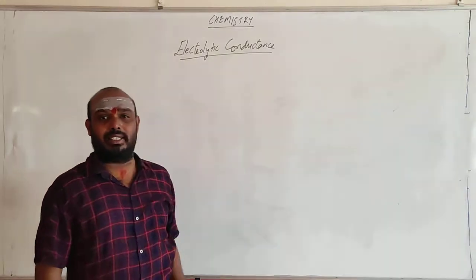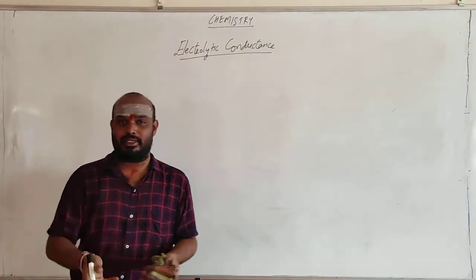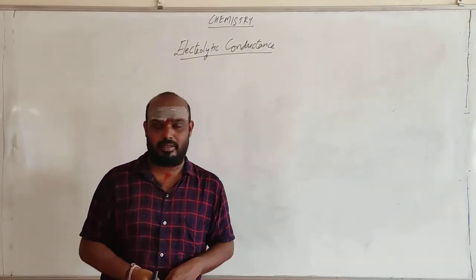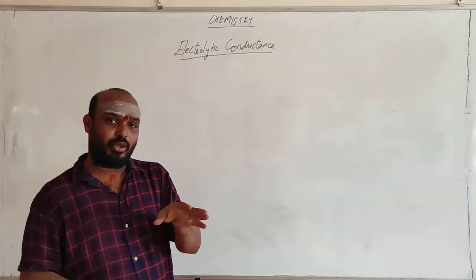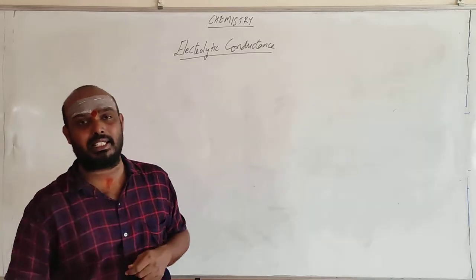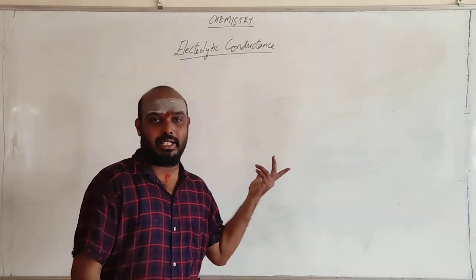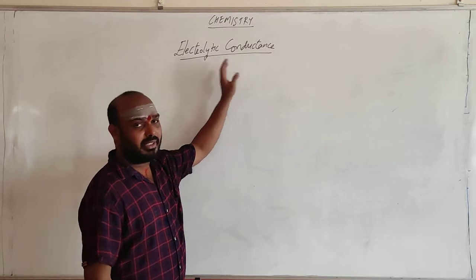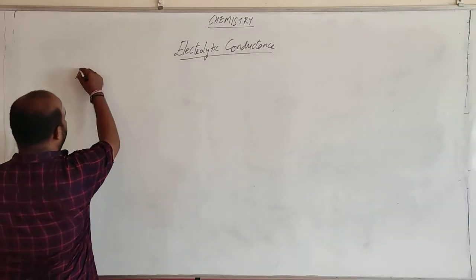What is meant by conductance? Accepting the flow of something. It may be electrons, it may be ions. Accepting the flow of something, where that something is electrons in metallic conductors and ions in electrolytic conductors. So based on the conductance, we shall categorize this into two types. One is